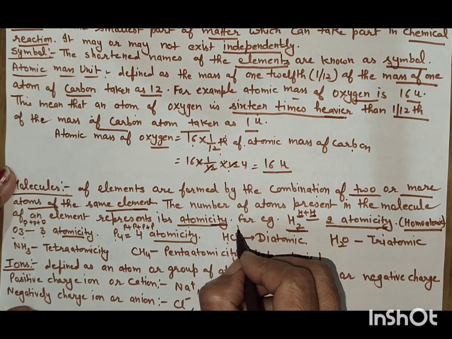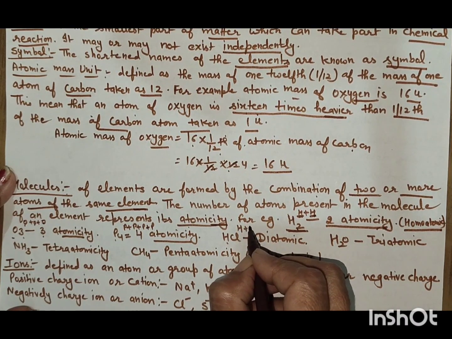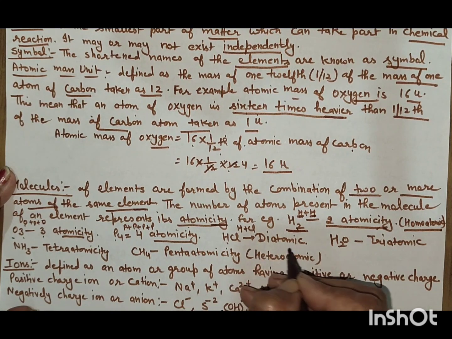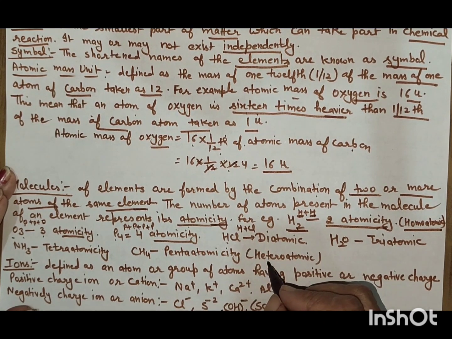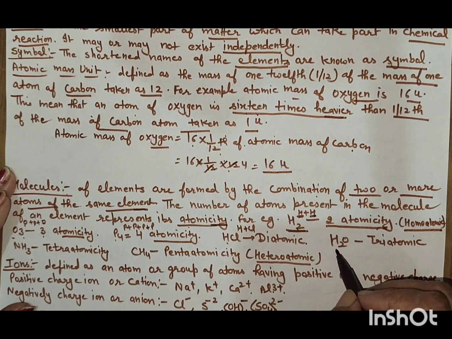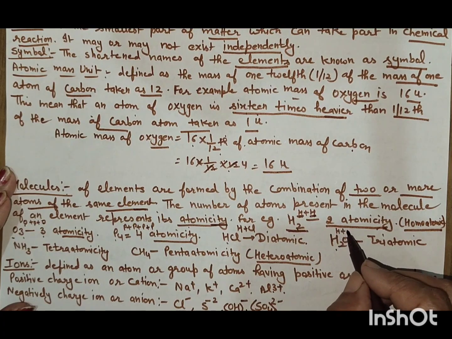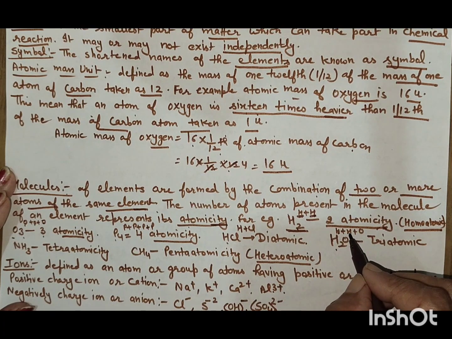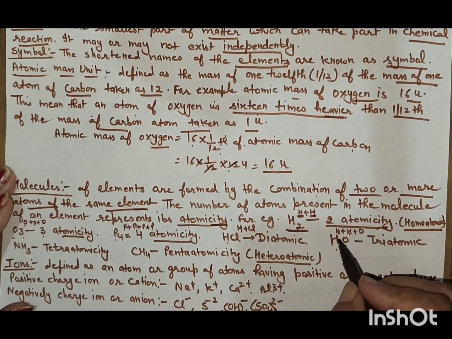HCl. 1 atom H and 1 atom Cl. It means it is diatomic. It is diatomic but heteroatomic, not homoatomic. H2O. H 2 times and oxygen 1 time. 1 atom of hydrogen, 1 atom of hydrogen, 1 atom of oxygen.